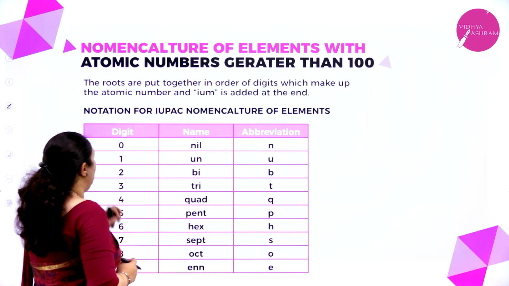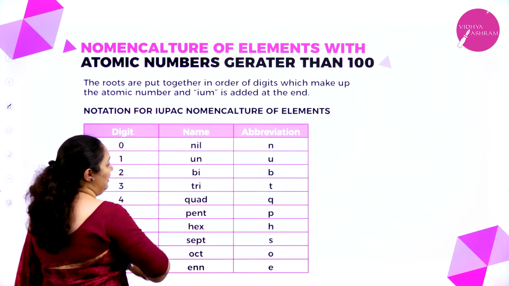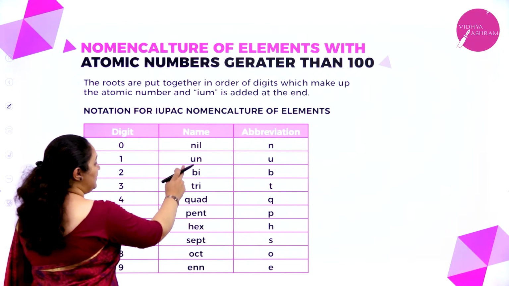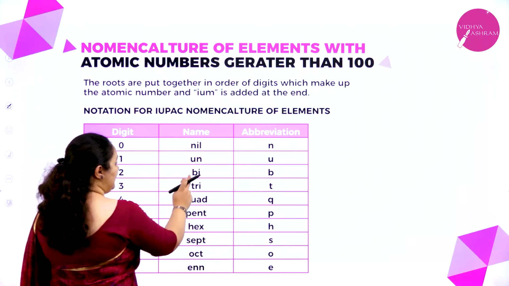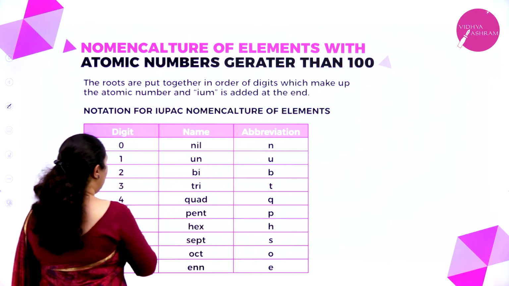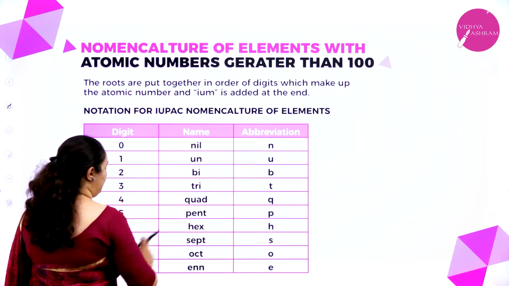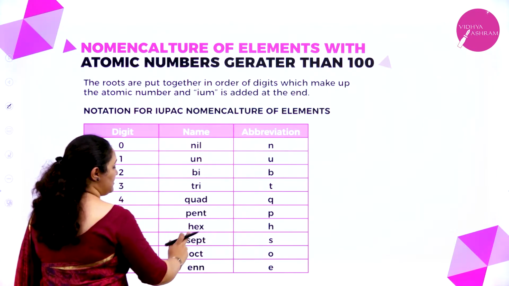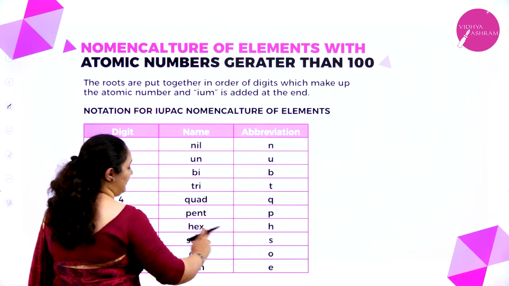Okay, so the roots come from here. If it is 0, the name will be nil and the abbreviation is small letter n. If it is 1, it is un and u. If the digit is 2, it is bi and b. If the digit is 3, it is tri and t. If the digit is 4, it is quad and q. Digit is 5, it's pent and p. Digit is 6, it is hex and h. If the digit is 7, sept and s. 8, oct and o. 9, enn and e.